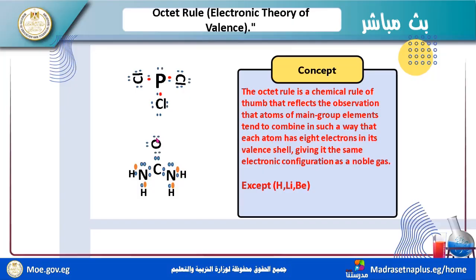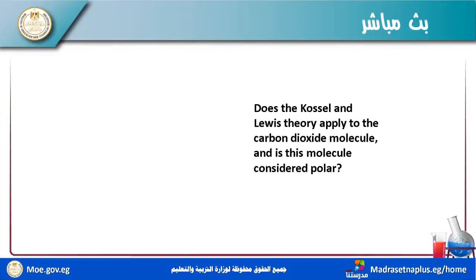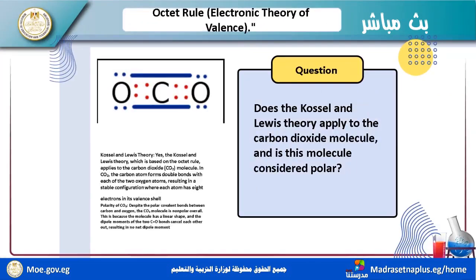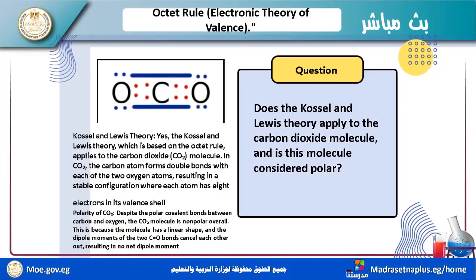And here oxygen, 1, 2, 3, 4, and we have 4 more electrons, and to form these bonds equals 8. Thus the Kossel and Lewis theory applies to the carbon dioxide molecule.